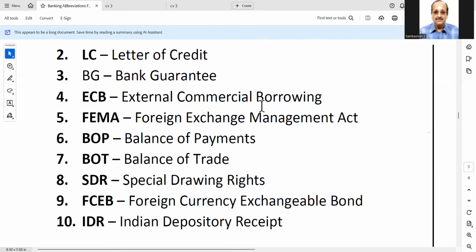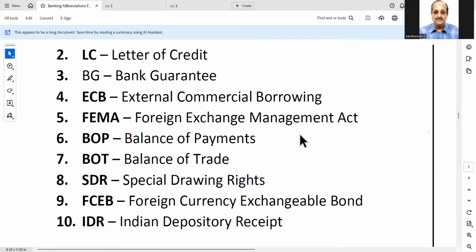External commercial borrowing is whenever our Indian companies borrow from abroad. Then FEMA is the act. FEMA, which year I don't know. Anybody knows which year it was passed? FEMA 2000? I don't know. Candidates, which year FEMA? Foreign Exchange Management Act 1999. Accordingly, many transactions are being governed by authorized dealers.